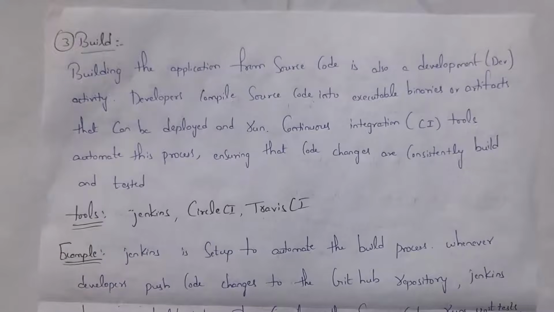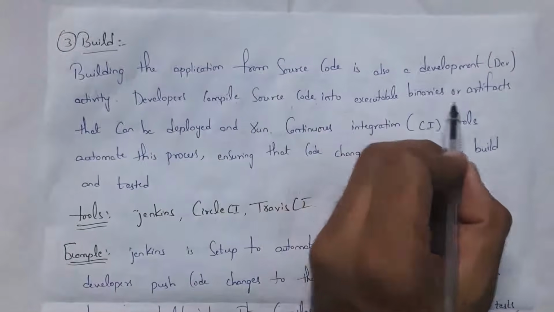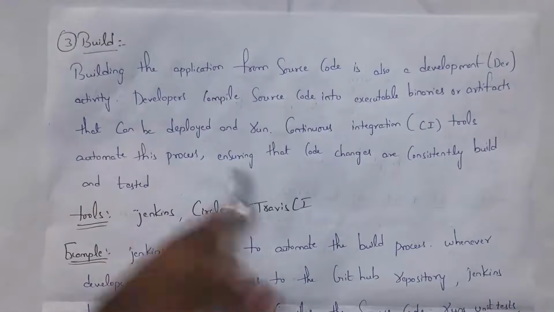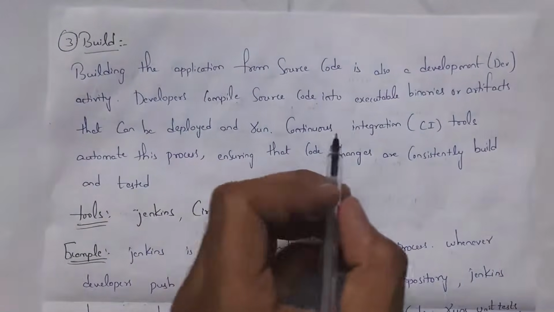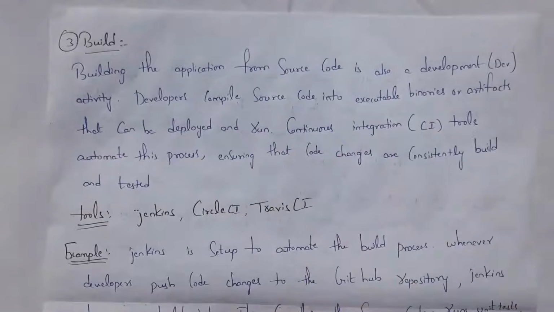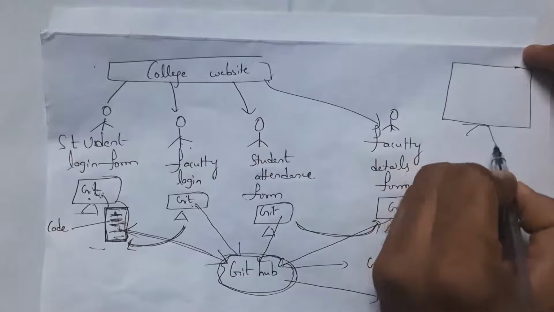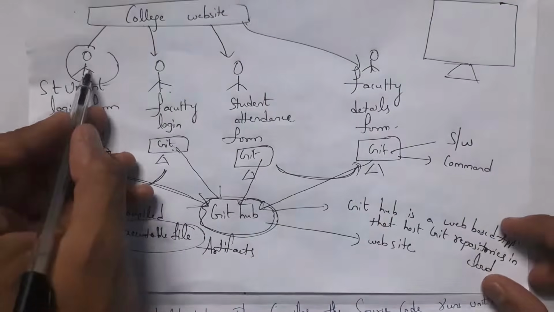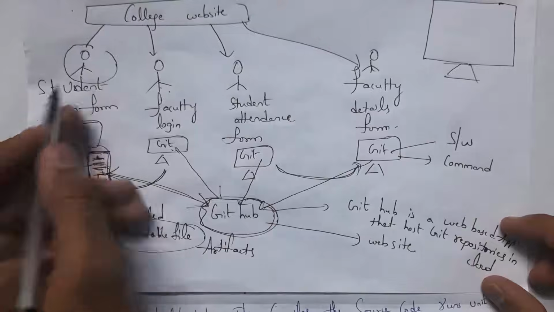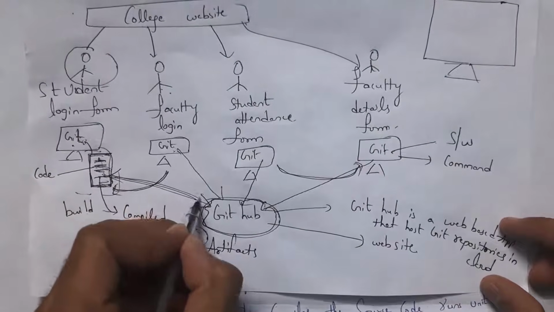Next one is the build stage. This build stage also belongs to development. Developers compile source code into executable binaries or artifacts that can be deployed and run. Continuous integration tools automate this process, so that code changes are constantly built and tested. For example, a software company is designing a college website. Initially nothing is developed. Guys, for example, this developer wrote the student login form code. After successful completion of the entire code, he will place that code in GitHub.